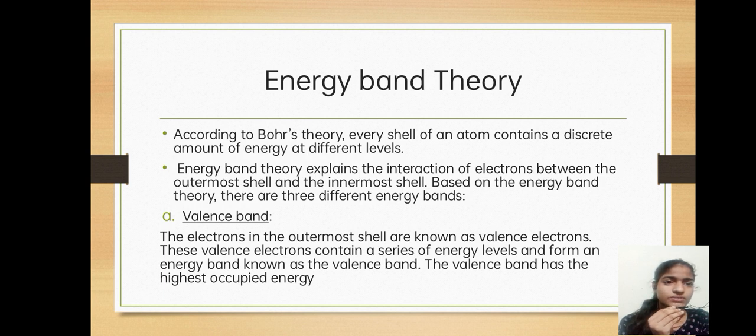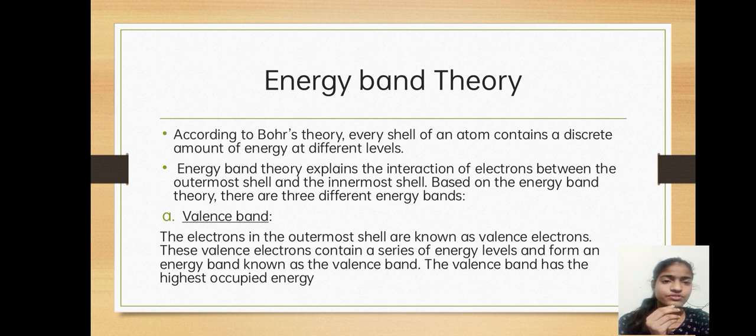Energy band theory just gives how much energy that atom is having. So energy band theory explains the interaction of electrons between the outermost shell and the innermost shell. Based on the energy band theory, there are three different energy bands.